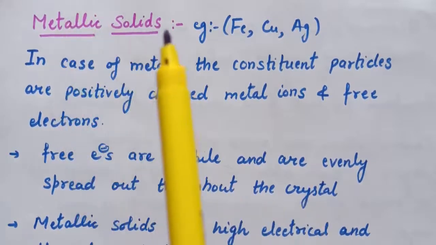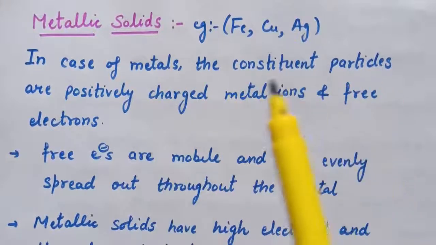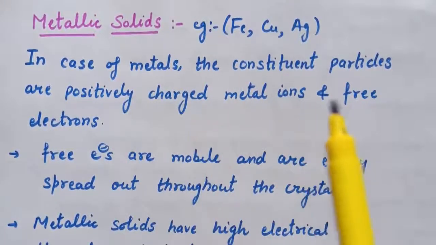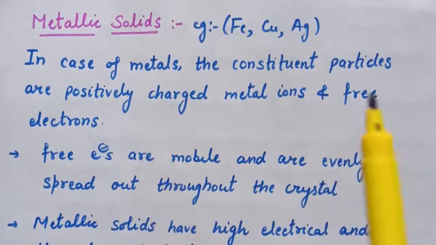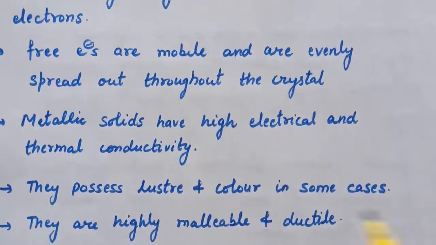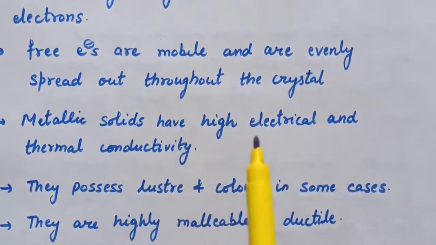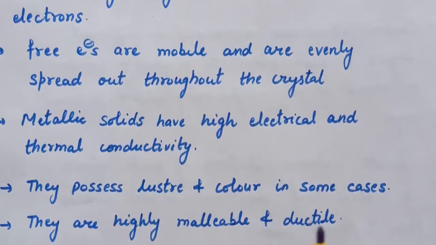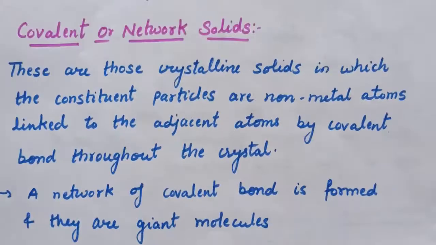So in the case of metallic solids, the constituent particles are positively charged metal ions and free electrons, and these electrons are free to move throughout the crystal. Metallic solids have high electrical and thermal conductivity. They possess luster and color in some cases. Metallic solids are highly malleable and ductile, that is, we can mold them into thin wires and sheets.